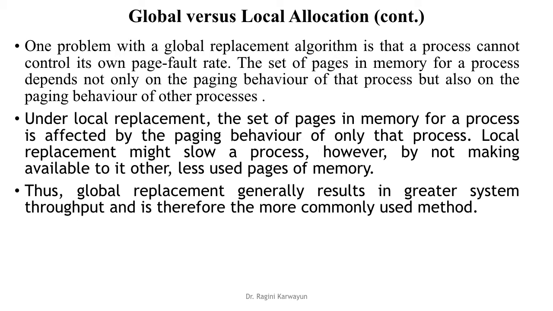whereas in global it can replace any. So optimal utilization does not happen in local allocation. Global replacement generally results in greater system throughput and is therefore the more commonly used method.